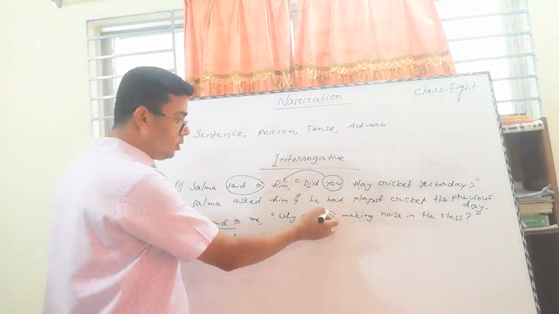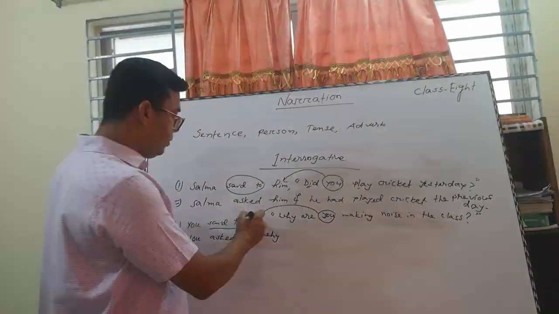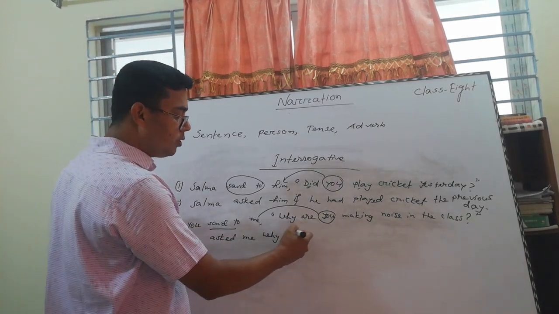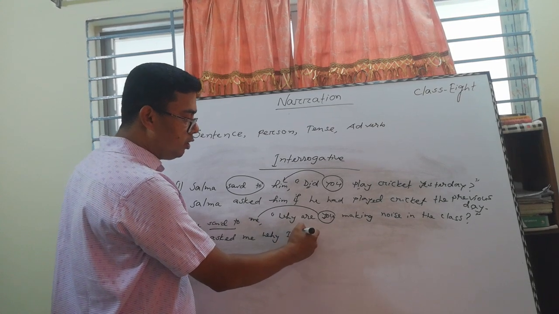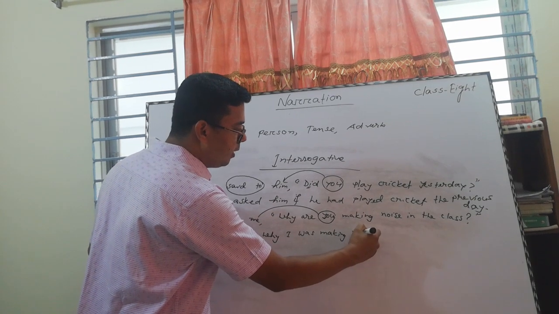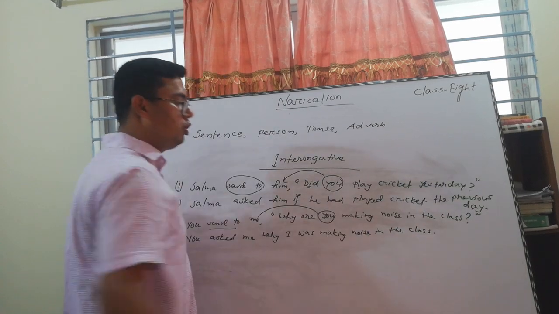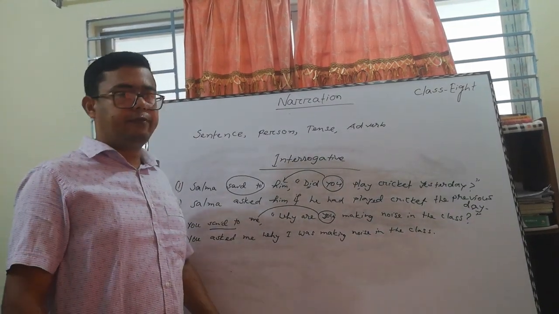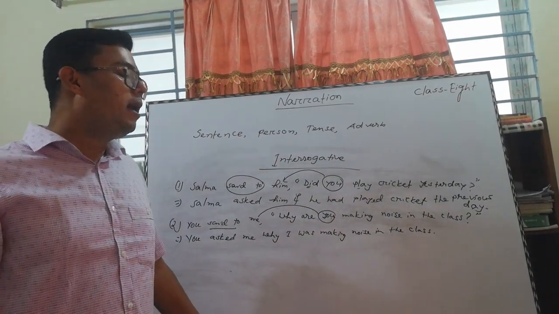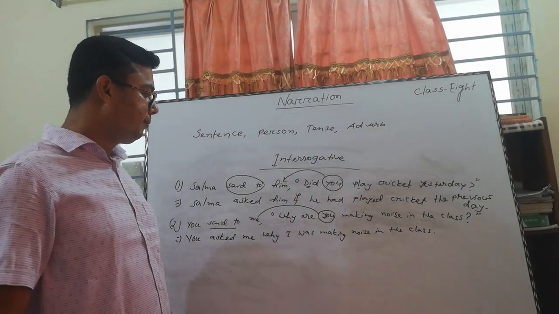Come to the person: according to second person, it should follow the objective form, so "me" should be changed into "I," and "are" should be changed into "was." I was making noise in the class. Then put a full stop. Be careful: in indirect speech, all the sentences become assertive, so we have to write it like that.